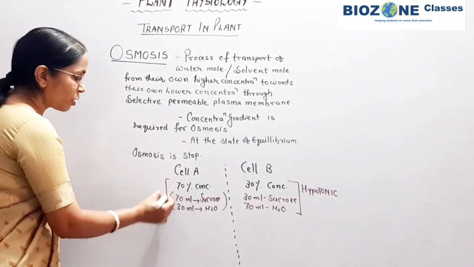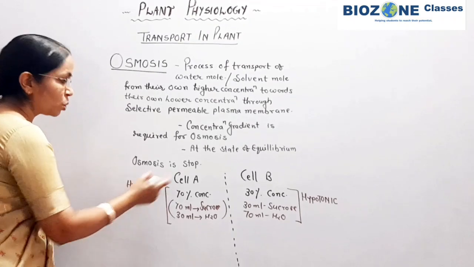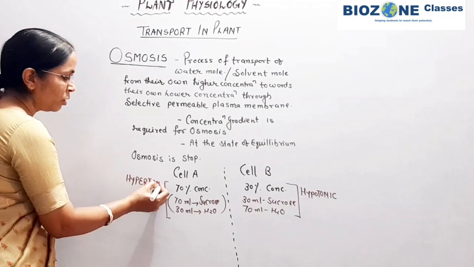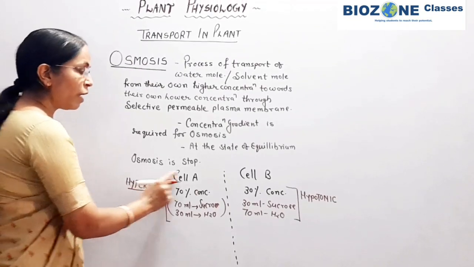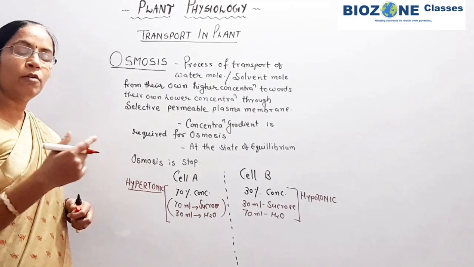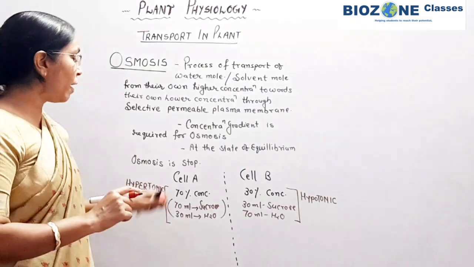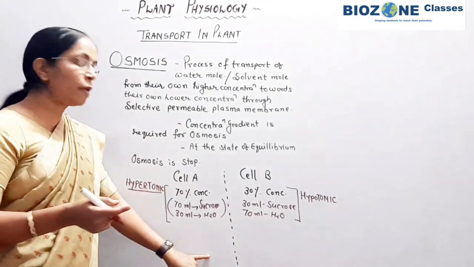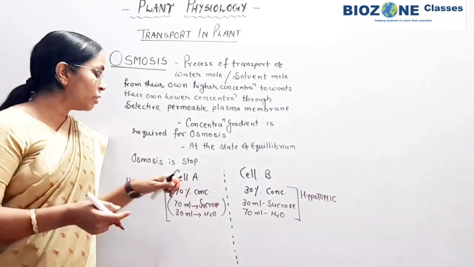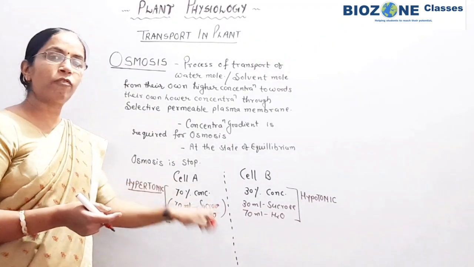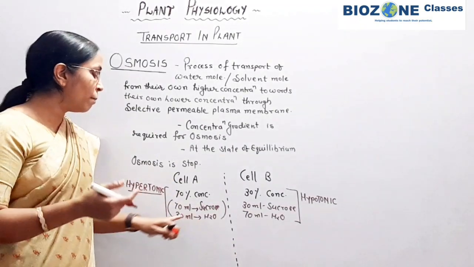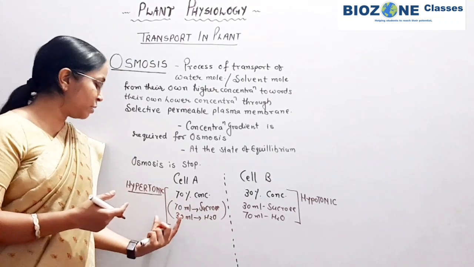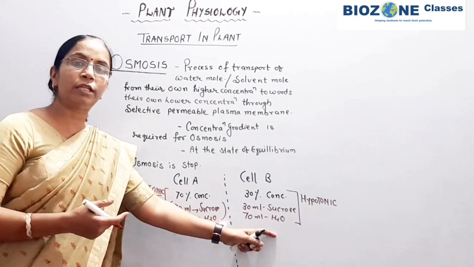But if you consider cell A with respect to cell B, cell A shows the hypertonic concentration. Why is it hypertonic? Cell A is hypertonic for cell B. For another cell, cell A may show the hypotonic concentration. Suppose cell C has 80% concentration; in that case cell A becomes hypotonic for cell C. But here we only compare A and B. So when we compare B and A, A is hypertonic in concentration with regard to B.